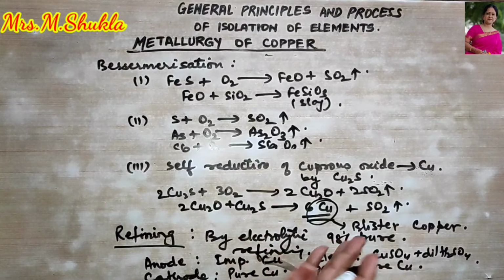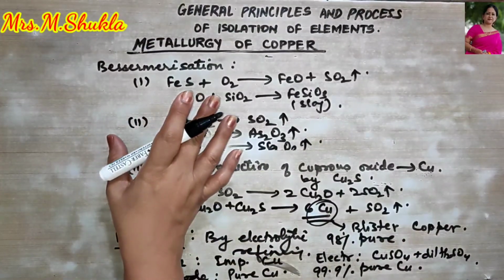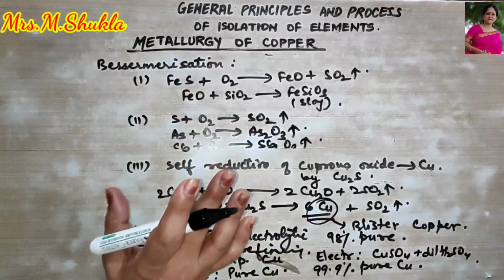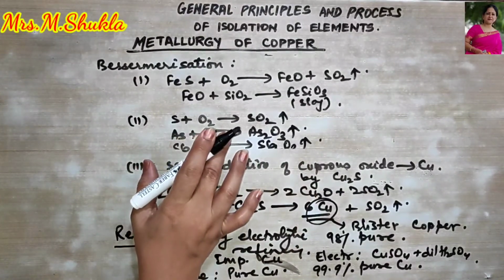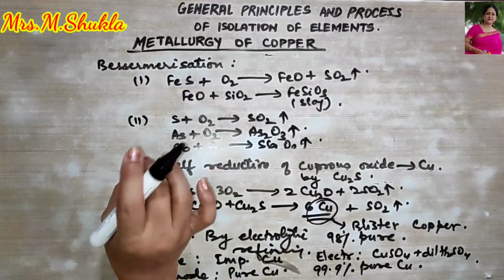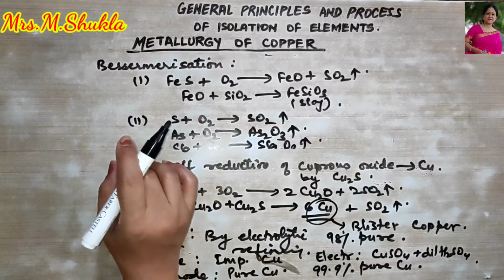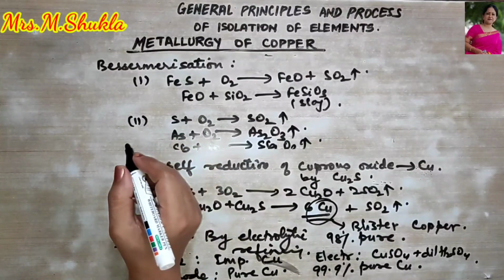Now extraction of copper can also be done from low grade ores and scraps. Copper is extracted by hydrometallurgy. If you remember what hydrometallurgy is, from the low grade ores, copper is leached out by using an acid or bacteria. The solution that contains these copper ions is treated with scrap iron, or it can also be treated with hydrogen gas.